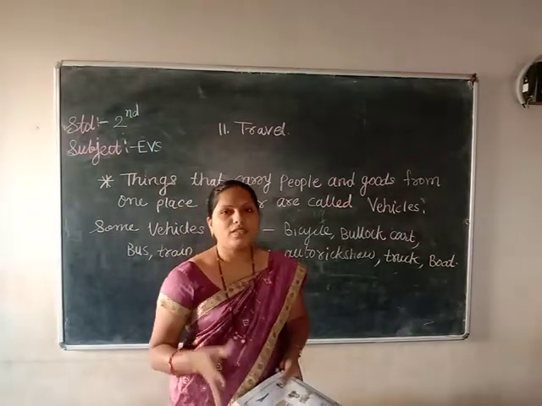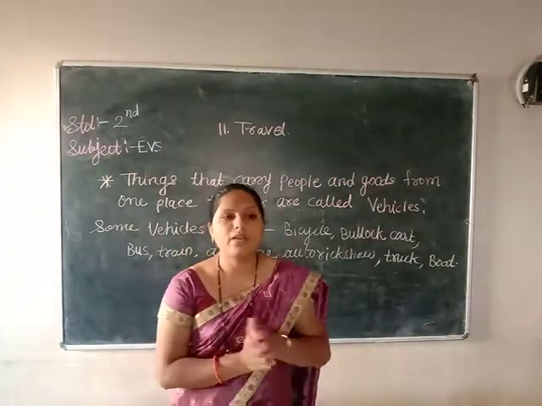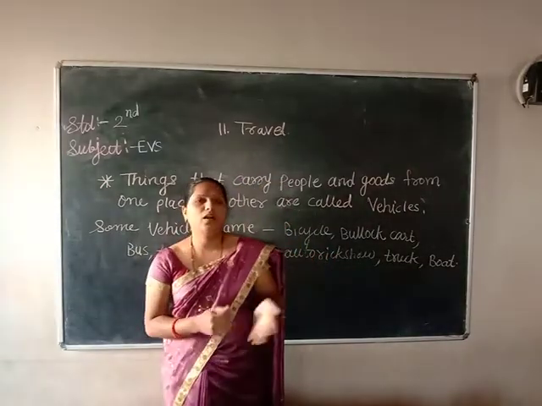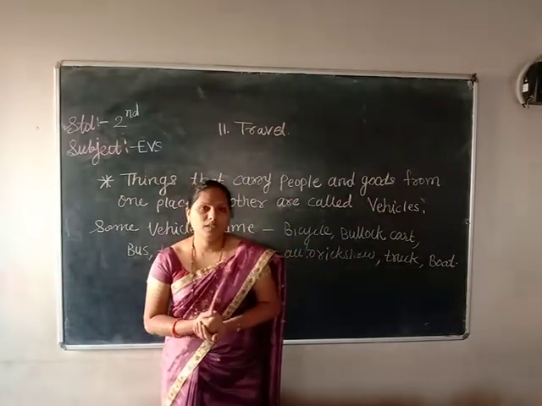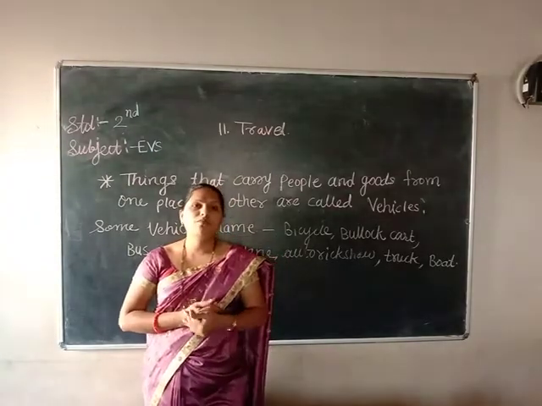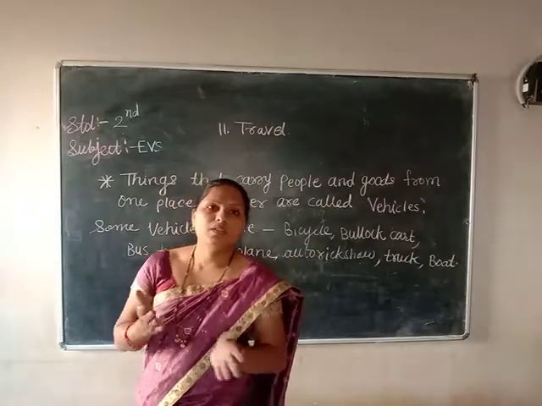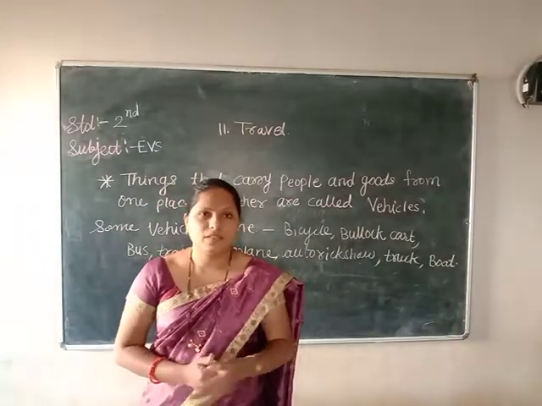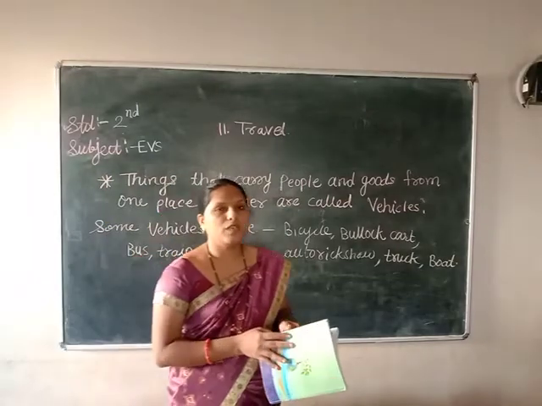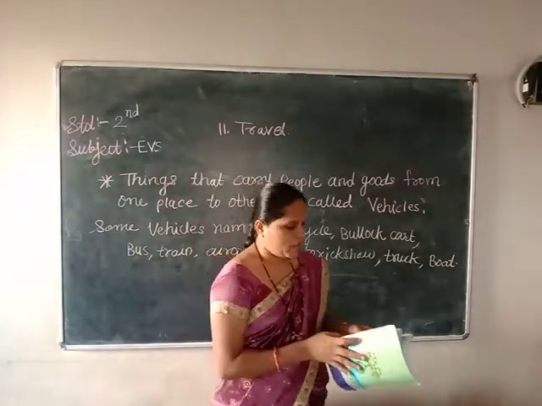If it is a small distance, maybe 3, 4, 5 kilometers, then only we can use an auto rickshaw, bullock cart or horse cart. Otherwise, for a long distance, we have to use only a bus or train, not a slow moving vehicle. That means at that time we have to use a fast moving vehicle. Turn to the next page.